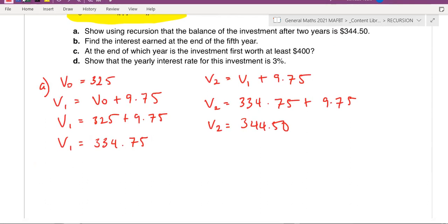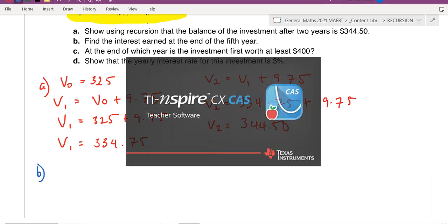Okay, part B. Let's use another color. Part B: find the interest at the end of the 5th year. So we need to figure out how much money her investment made after the 5th year.